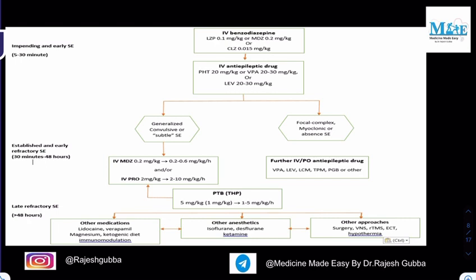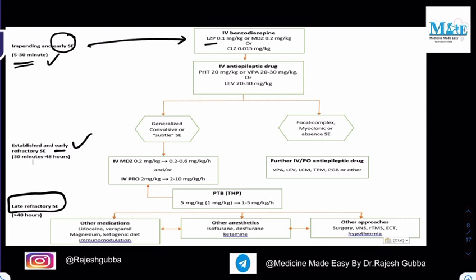See, status epilepticus is classified depending upon the duration. It is called impending and early status epilepticus if the duration is around 5 to 30 minutes. If the duration is between 30 minutes to 48 hours, then we call it established and early refractory status epilepticus. And if the duration is beyond 48 hours, we call it late refractory status epilepticus.